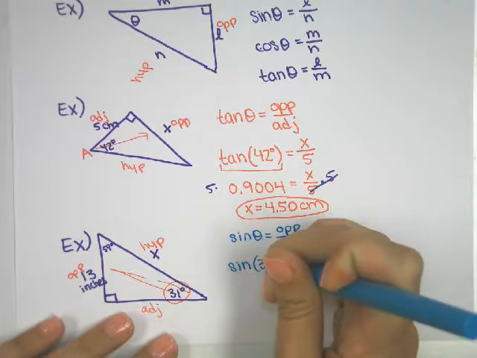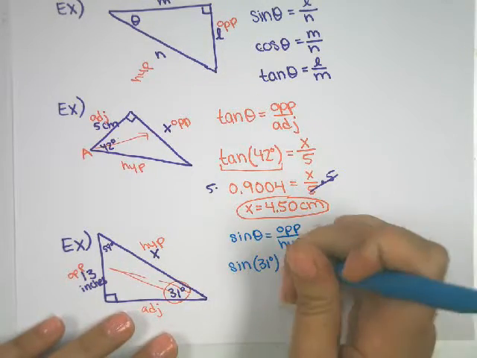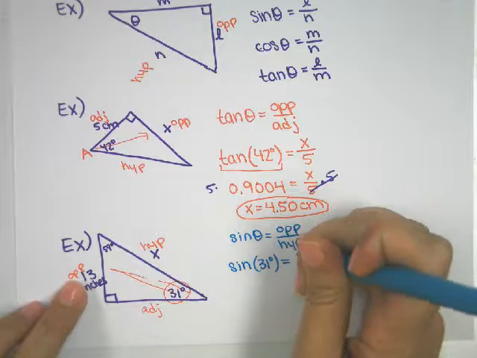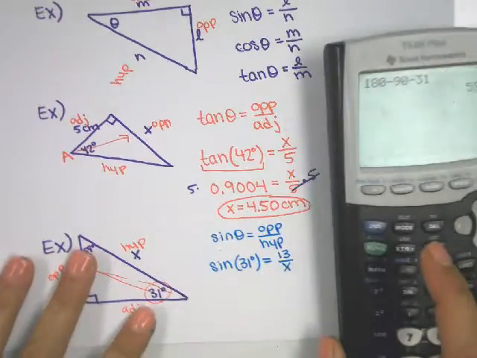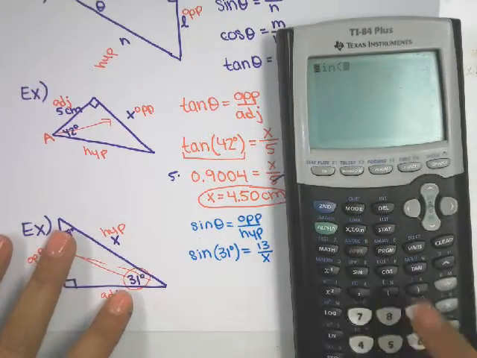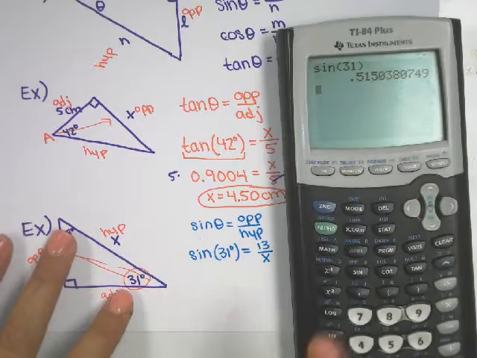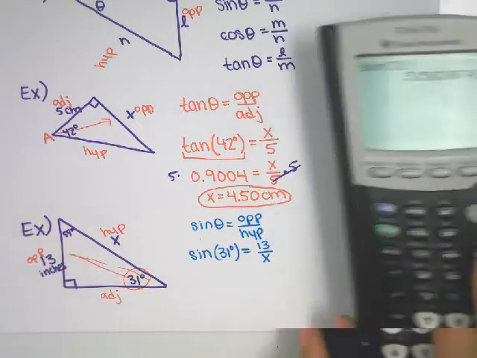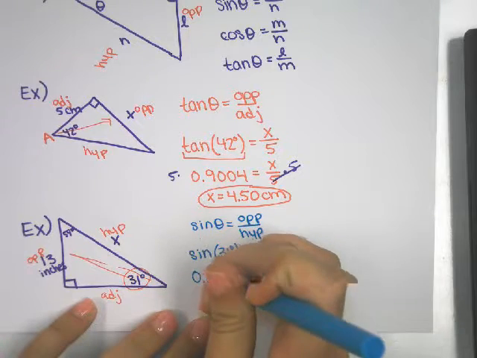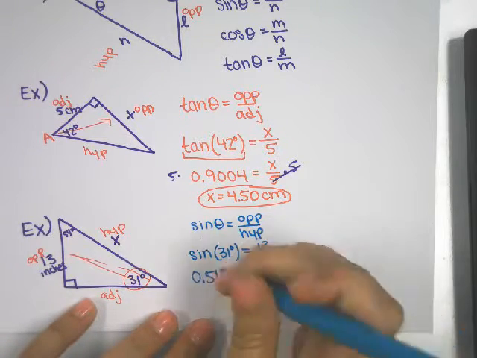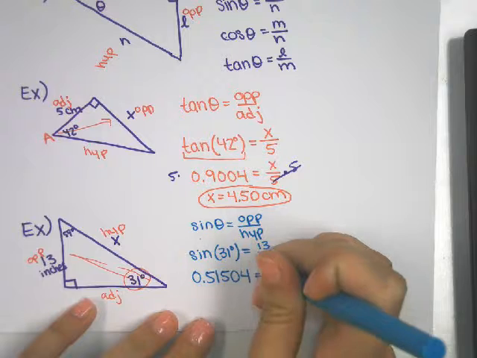Theta stands for my angle, so it's 31 degrees. My opposite side is 13. My hypotenuse is x. Sine of 31 can be found from your calculator. So sine of 31 is this decimal, 0.515.